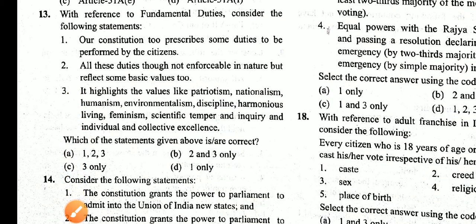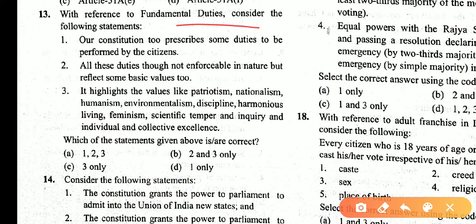With reference to the fundamental duties, consider the following statements. Our Constitution prescribes some duties to be performed by the citizen, yes. All the duties are not enforceable in nature but reflect some basic values, yes. It highlights values like patriotism, nationalism, humanism, environmentalism, discipline, harmonious living, feminism, scientific temper, inquiry, and individual and collective excellence. These statements are correct. So 1, 2, 3 are correct statements. So answer is A.